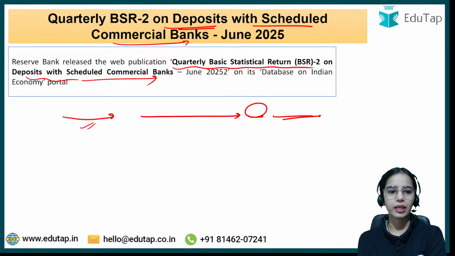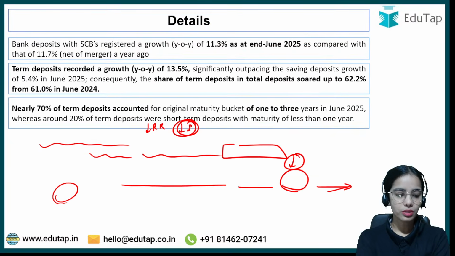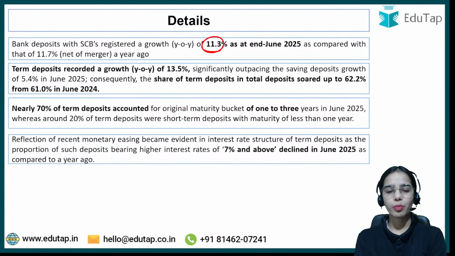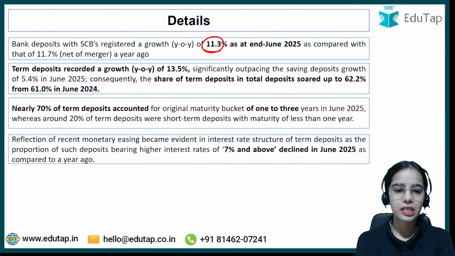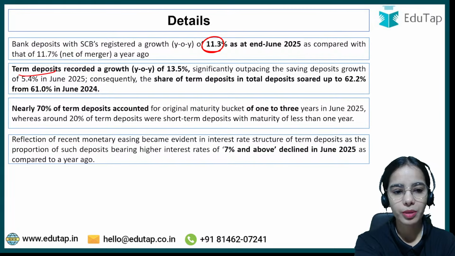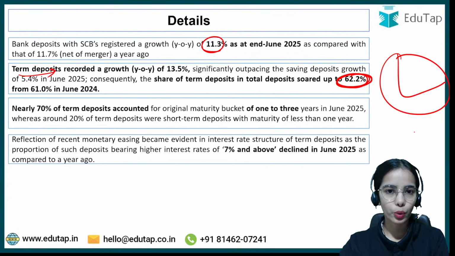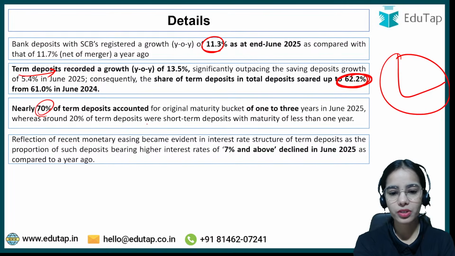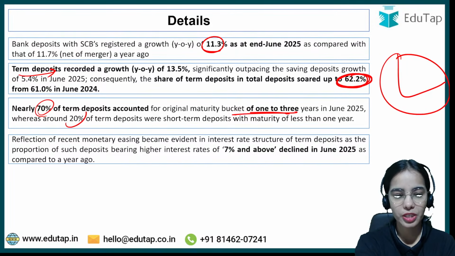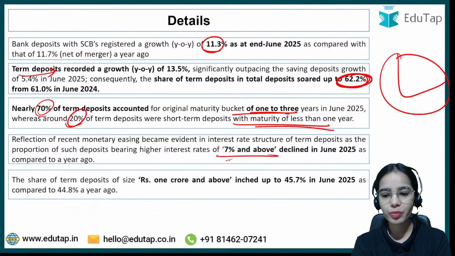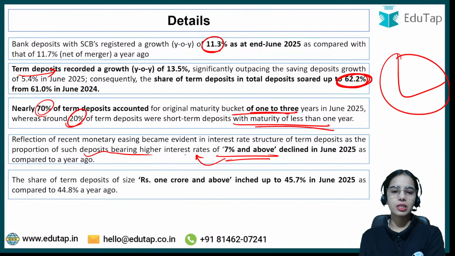growth in bank lending. Next, coming to the BSR 2. Here remember the total bank deposits growth data, as well as just remember that term deposits are recording a higher share in the total deposits, with 70% for this maturity and 20% for a maturity of less than 1 year. Okay, next is 7% and above interest rates: deposits bearing 7% and above interest rates are declining.